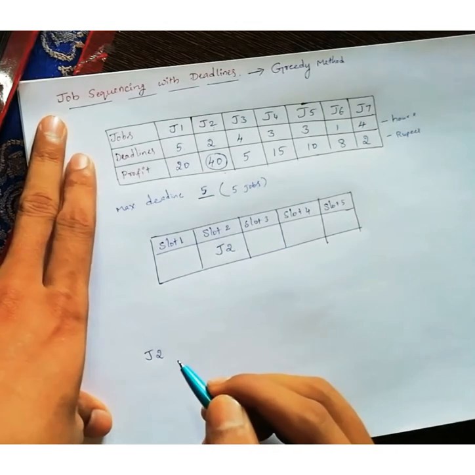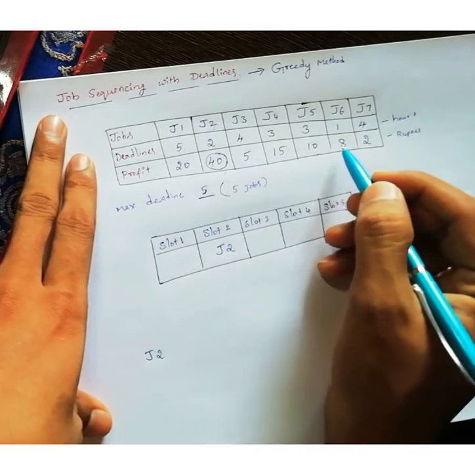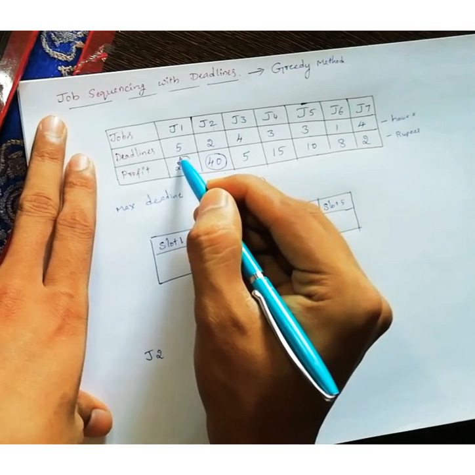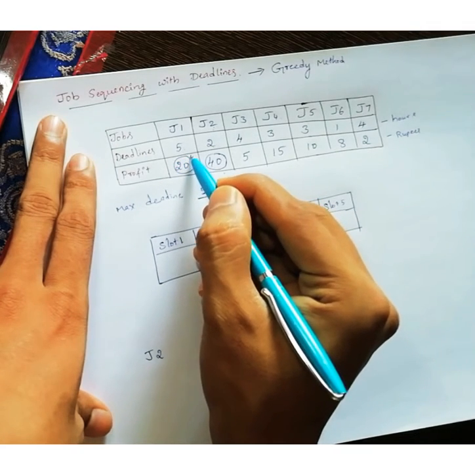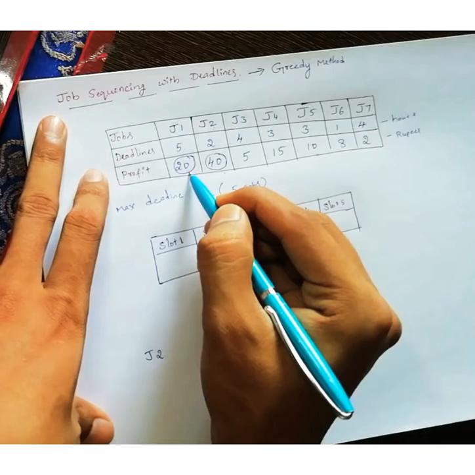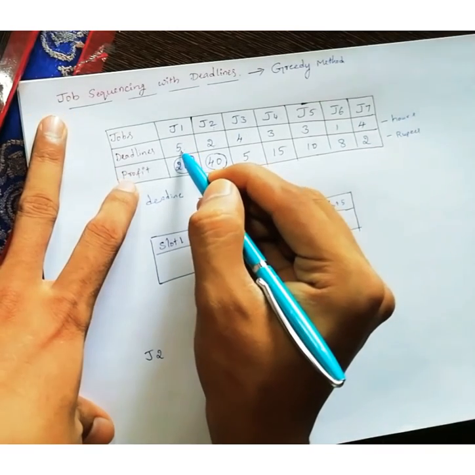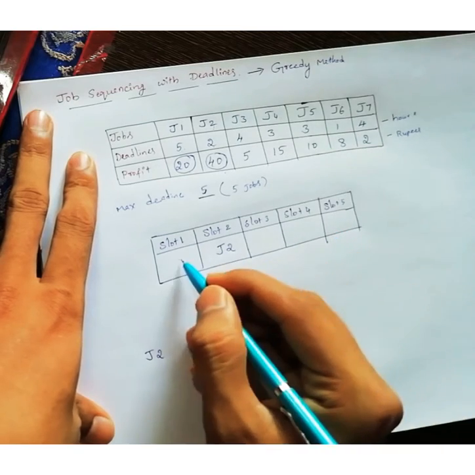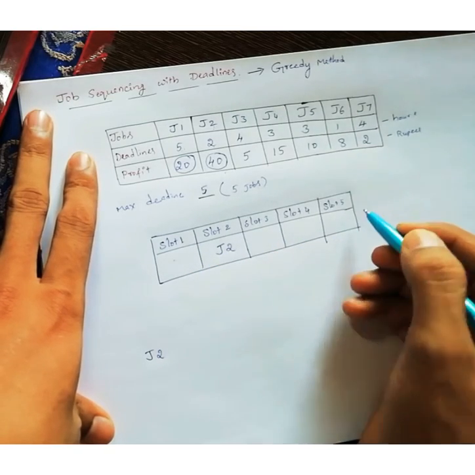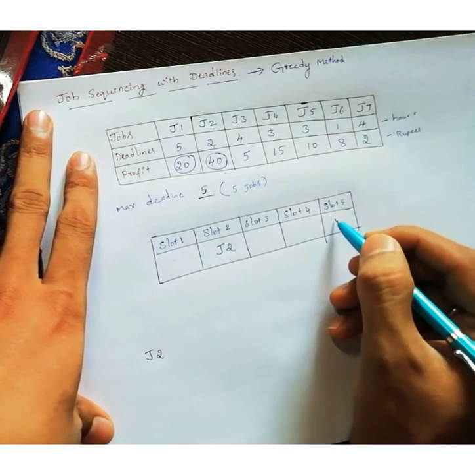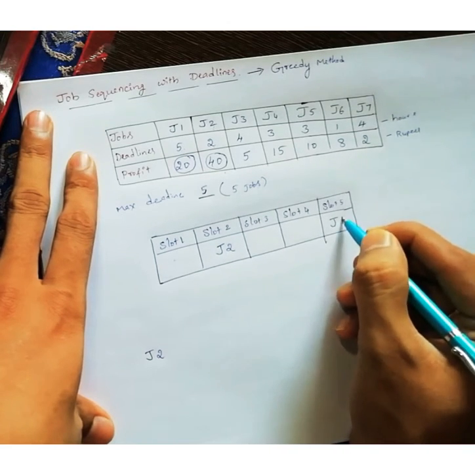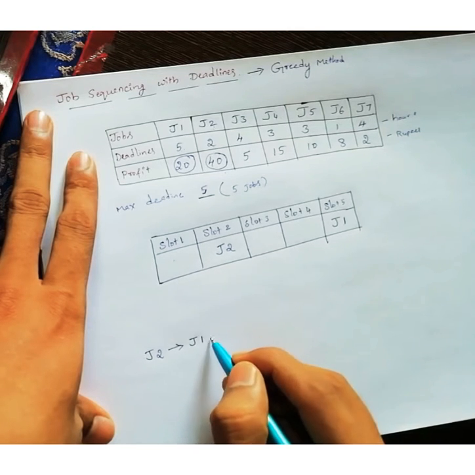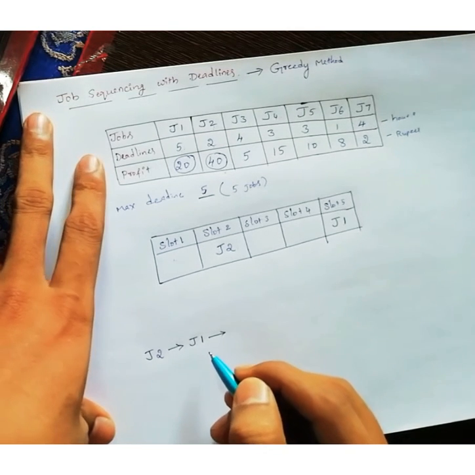Okay, J2 is finished. Next, which has the highest profit? J1 here. J1 has the highest profit, and J1 can wait up to 5 hours. So I can book any one of the slots, but come from highest to lowest. So I will select J1 here. After J2 I performed J1 so that I will get maximum profit.